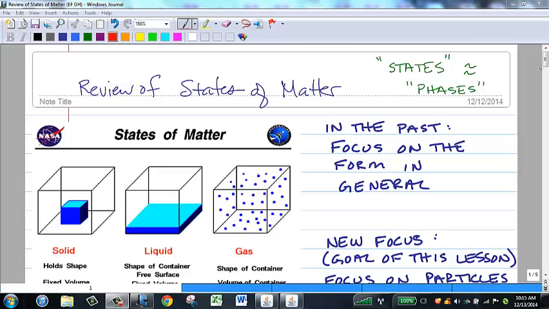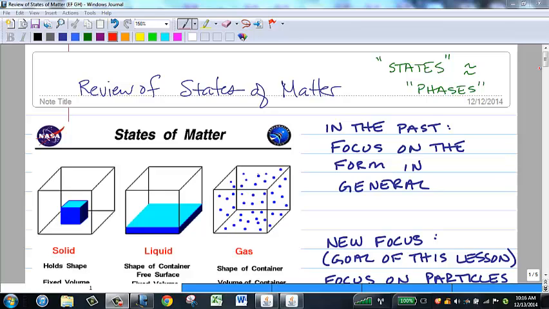Hello, welcome to this lesson on the states of matter. We will be reviewing what I assume you've learned in the past about the states of matter, solids, liquids, and gases, and we will go a little bit more in detail, I hope, and expand your knowledge by focusing on the molecules and atoms that make up the substance when they're in those various states and how those molecules or atoms are behaving. We will use the term states of matter or phases of matter interchangeably.